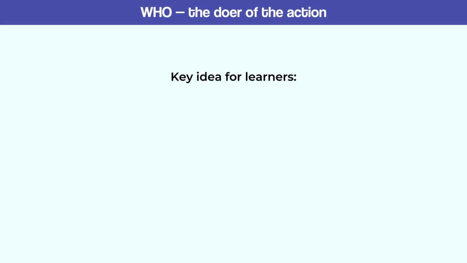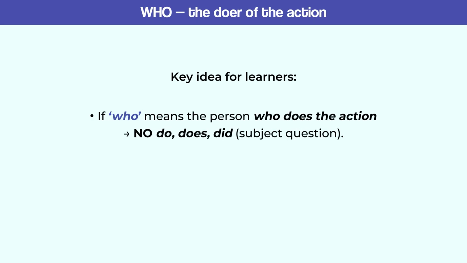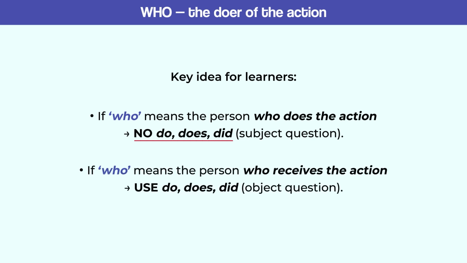Key idea for learners. If who means the person who does the action, no do, does, or did. That's a subject question. If who means the person who receives the action, use do, does, or did. That's an object question. Good job. You're already understanding the secret behind who.